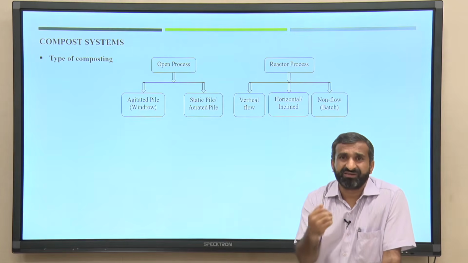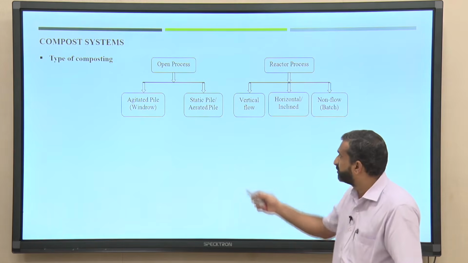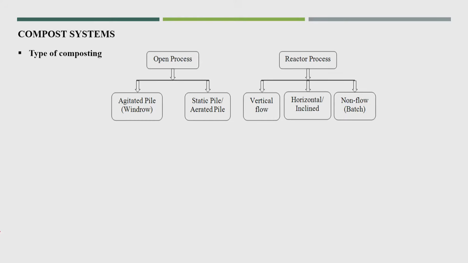So, by default composting is an aerobic process, and these aerobic processes are of two types, one is the open process and the second is the reactor process. In the open process, the first is the windrow method, windrow or pile method, and another one, where the aeration has been changed, has come up as the aerated pile. This was the agitated pile, where manually or mechanically the pile has to be aerated.